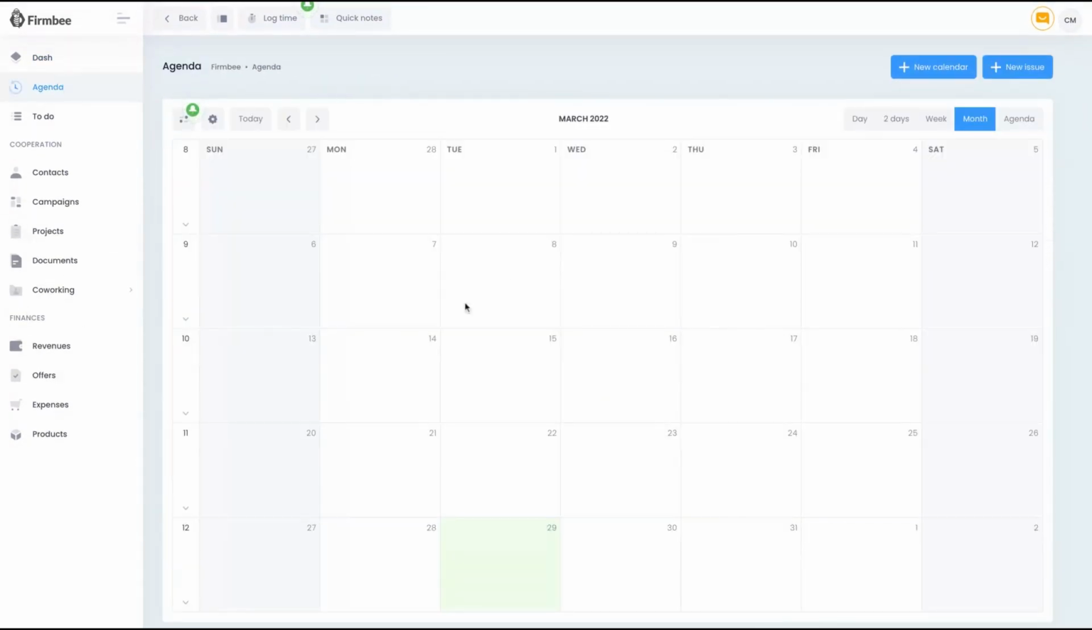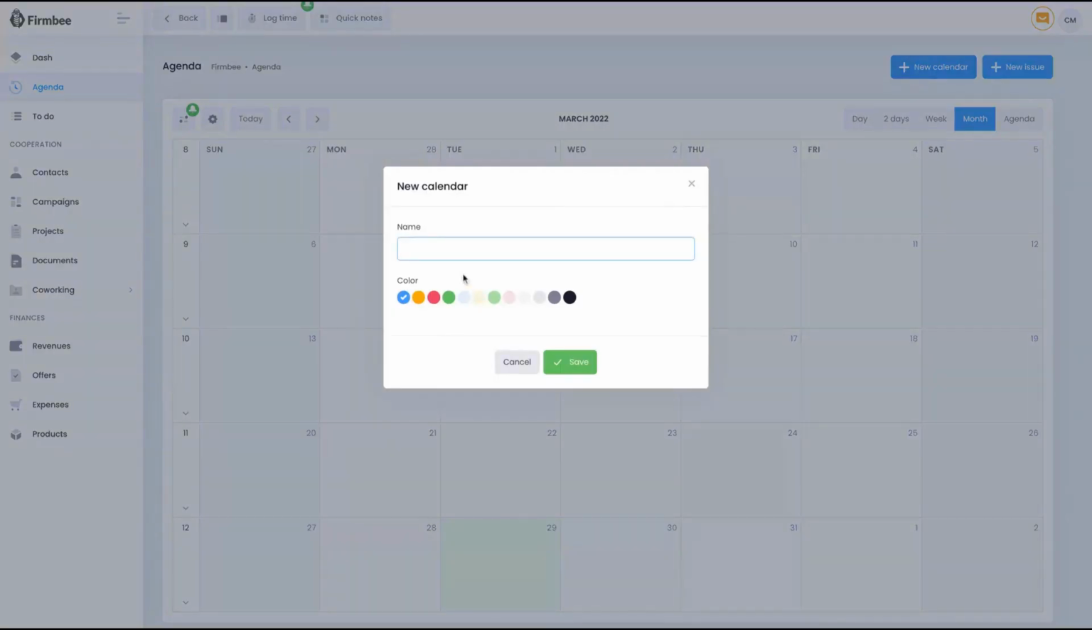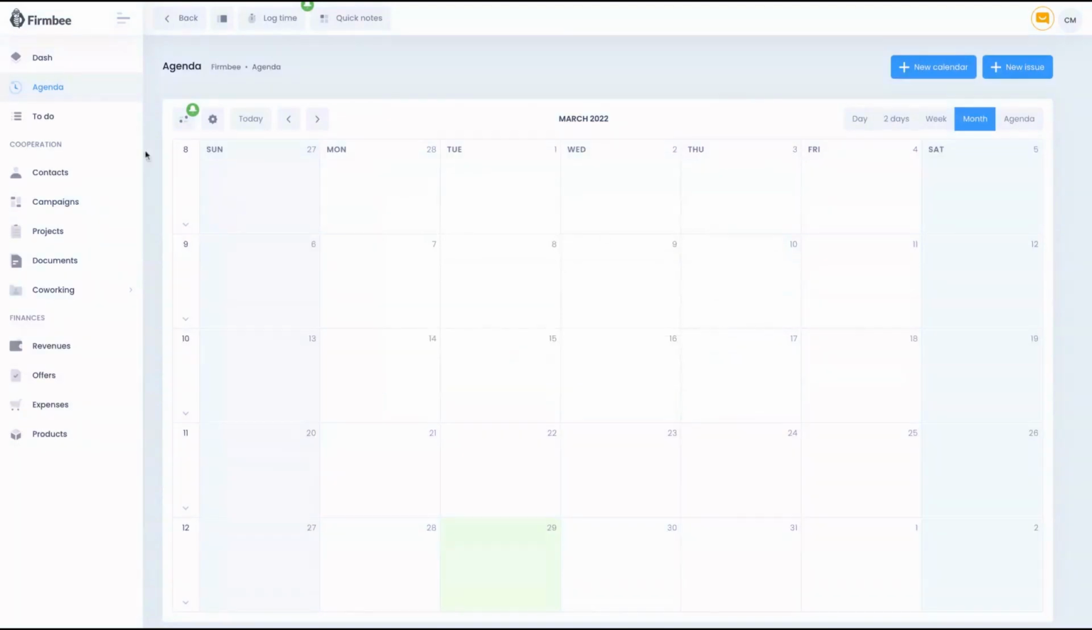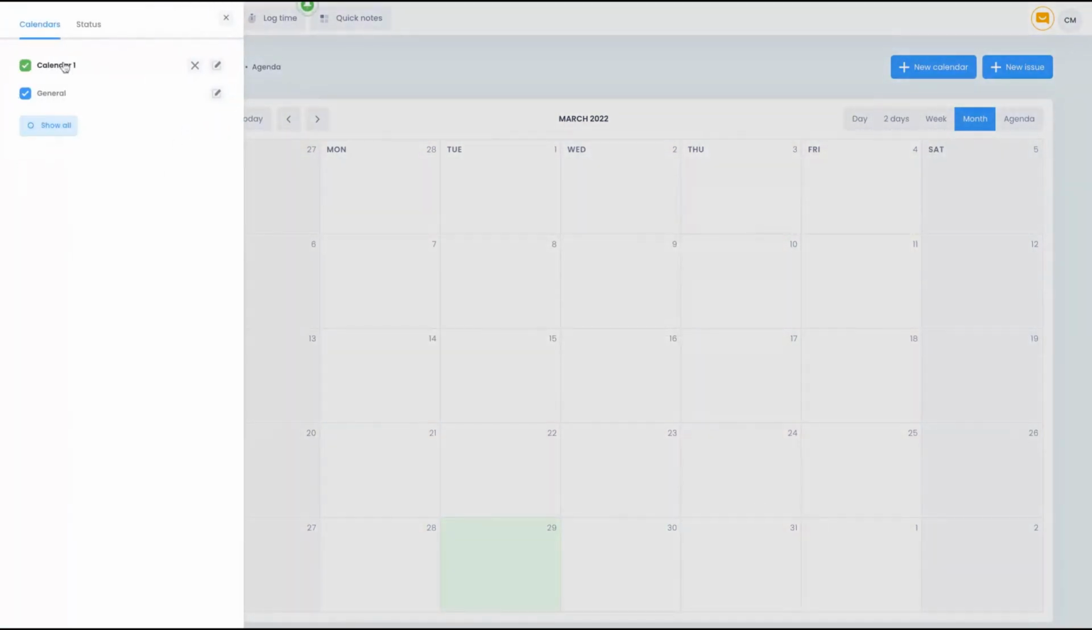Let's start checking out the features. Firmbee has an agenda, as you can see here. On the first tab, you can have different kinds of calendars. For instance, a calendar for a marketing team, another calendar for your designers team, another calendar for the business management team. So you can create many calendars easily. Just click here on new calendar, name the calendar, and choose the color. And then here you can switch between one and the other calendars.